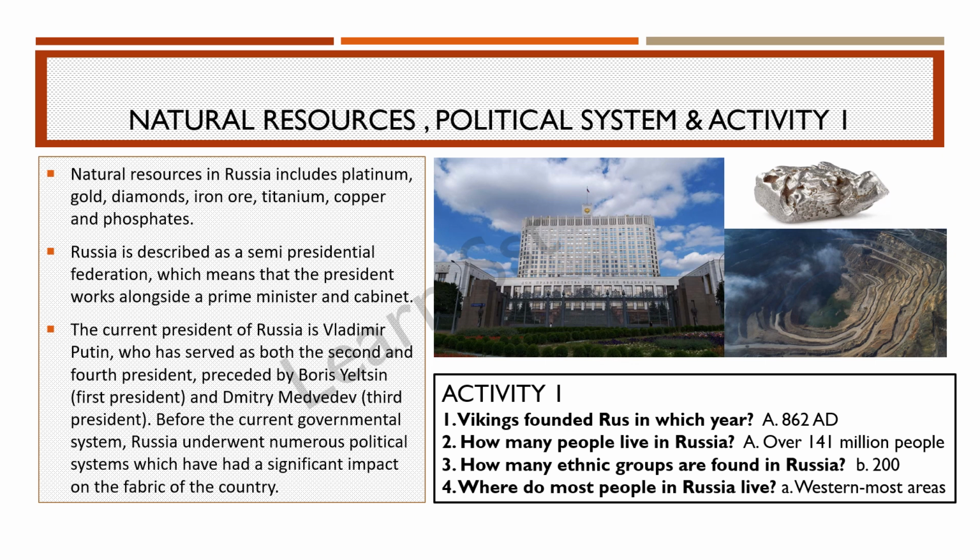Now let us see the natural resources and political system over here. Natural resources in Russia include the platinum, gold, diamonds, iron ore, titanium, copper, and phosphate. So these are the important minerals which you find over there.